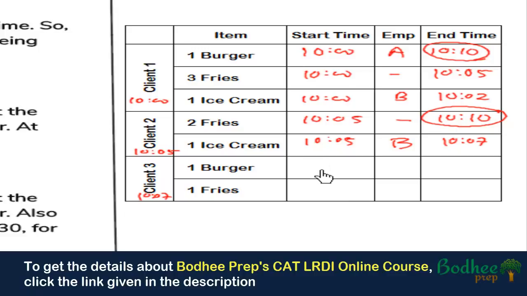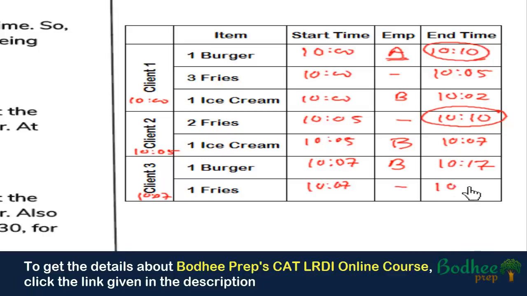So client 3's order can start being prepared at 10:07 itself. Since B was free, he can start at 10:07 and start preparing the burger, and he will end the preparation of the burger at 10:17. And at 10:10 A will be free, right, because he will have completed his work of preparing the burger for client 1. And fries anyone can prepare, so no employees are required to attend to it. Anybody can prepare it, or it can be prepared automatically.